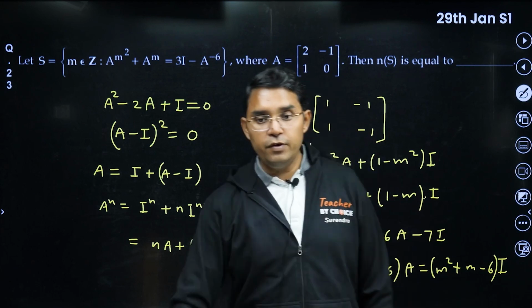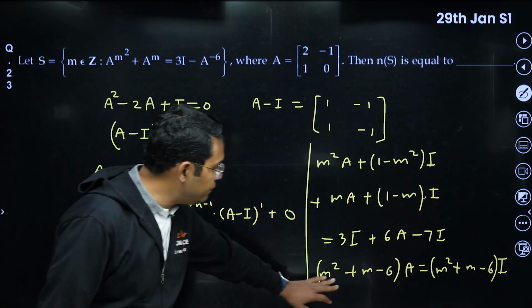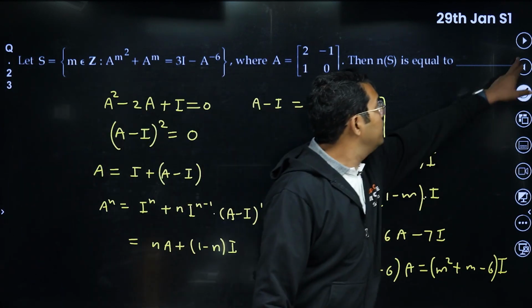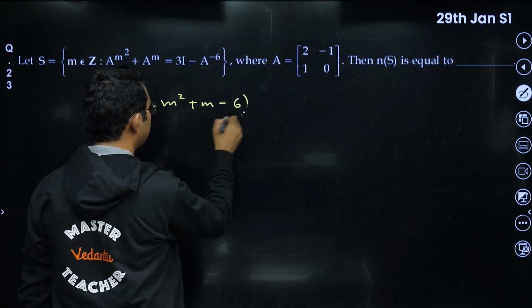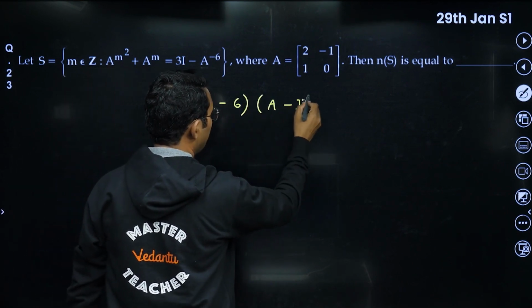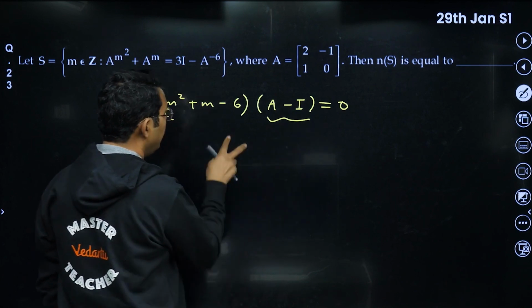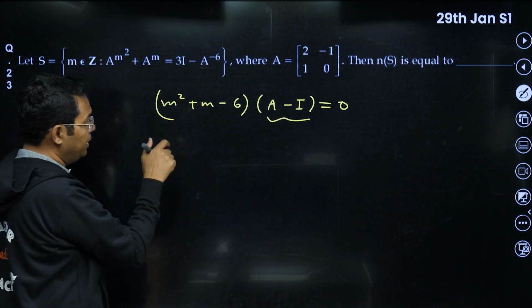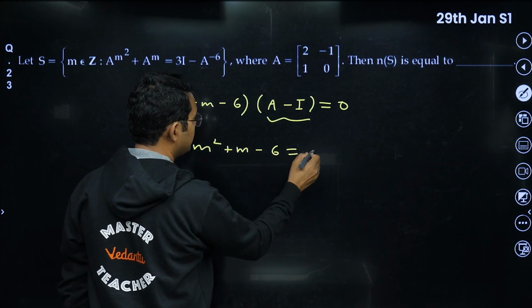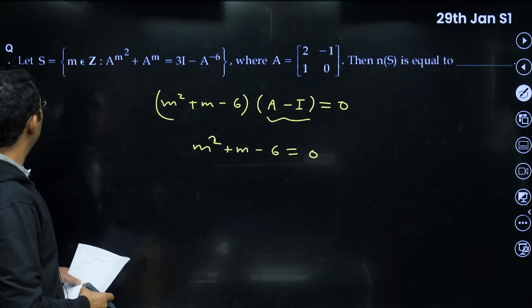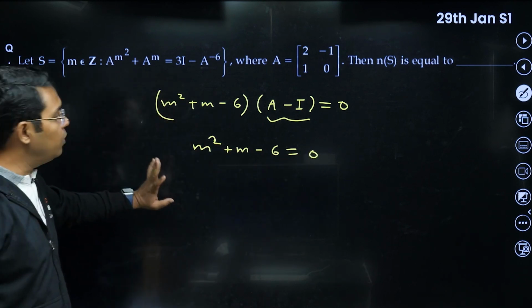So both sides we are getting A and I multiplied with the same quadratic. That means we can say (m square plus m minus 6) into (A minus I) is equal to the null matrix. Because A minus I is not null and this is a scalar quantity, m is an integer, it has to be a scalar quantity, so that will be true only if m square plus m minus 6 is equal to 0. Now they are asking the number of elements in S. No need to solve it, although you can do it.